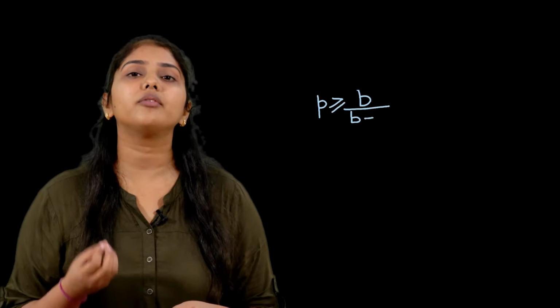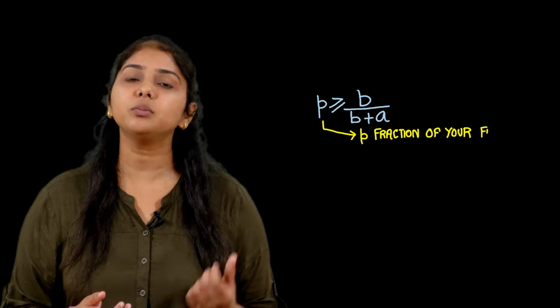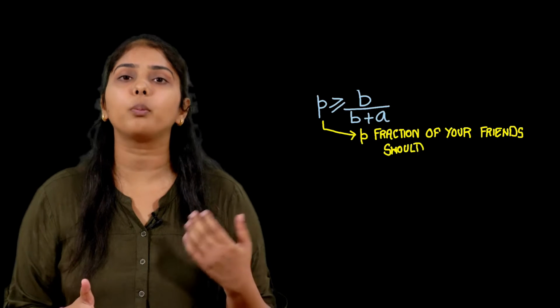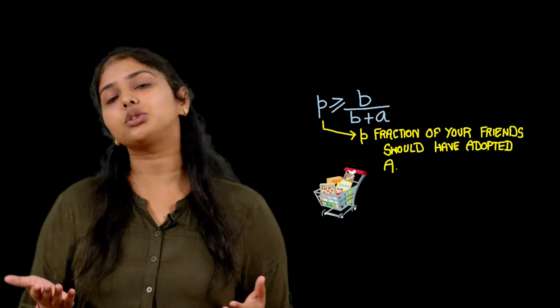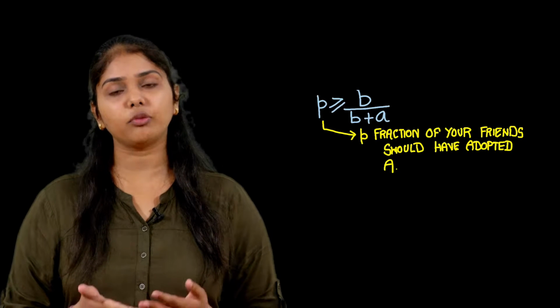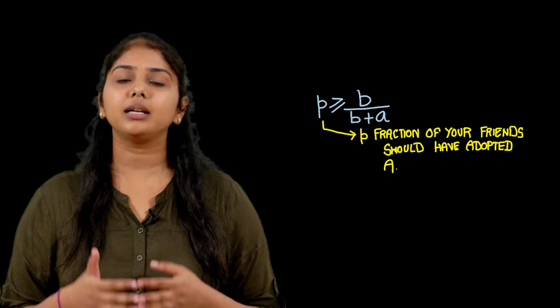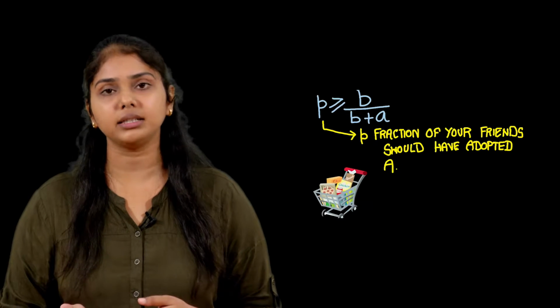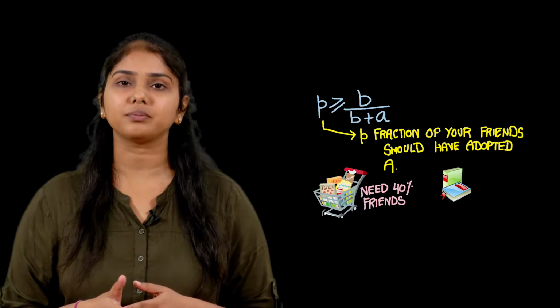So, here you got a value of P. If this much fraction of your friends have adopted A, you also adopt A. So, you kind of have a threshold here. Let us say the value of P here is 40%, 40 by 100. It means that if you have 100 friends, and 40 of your friends adopt A, you will also adopt A.